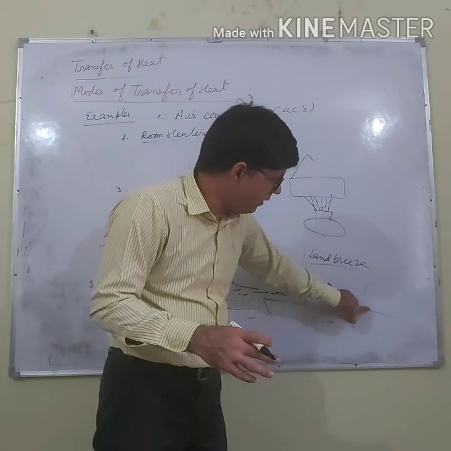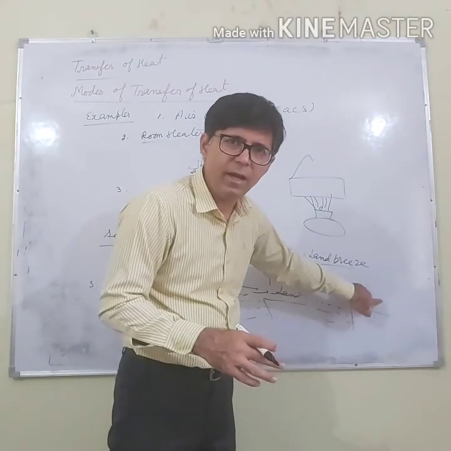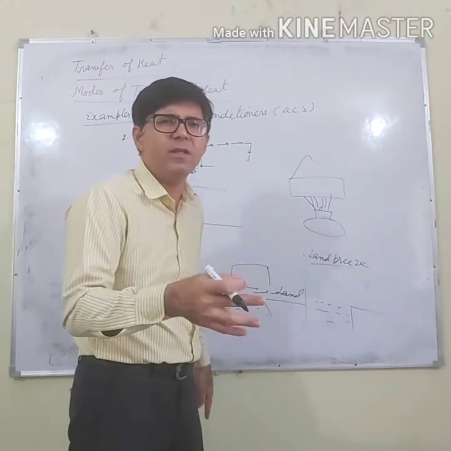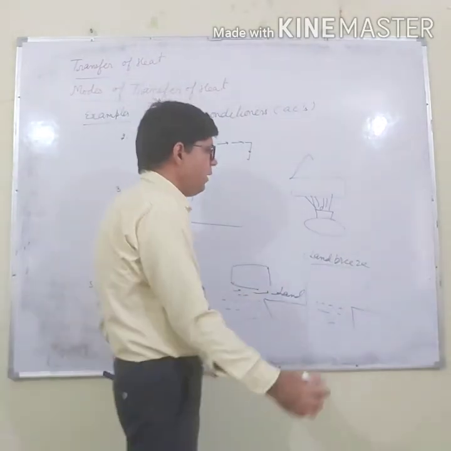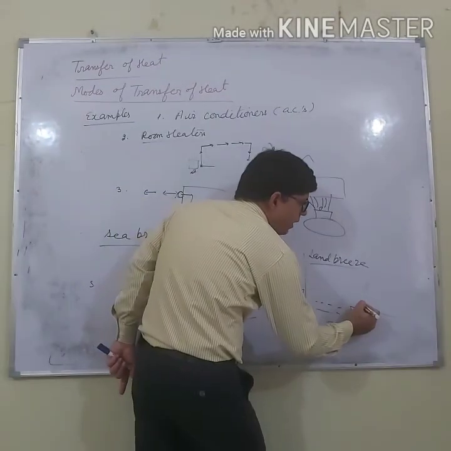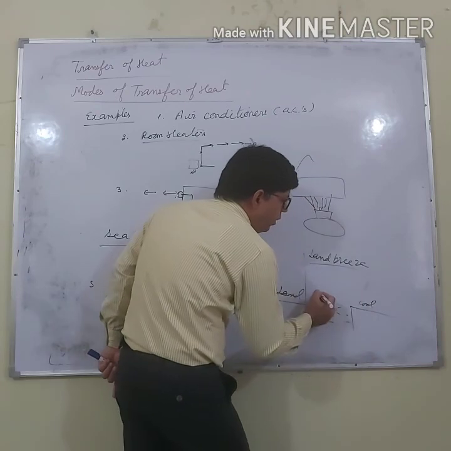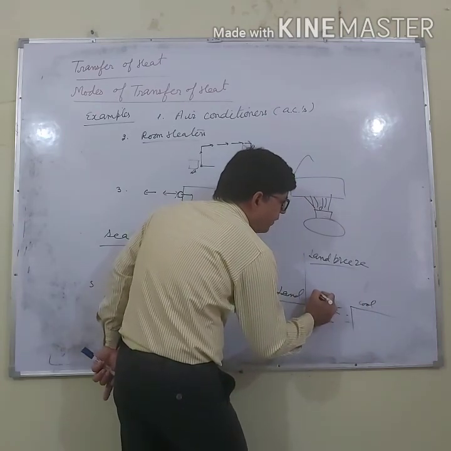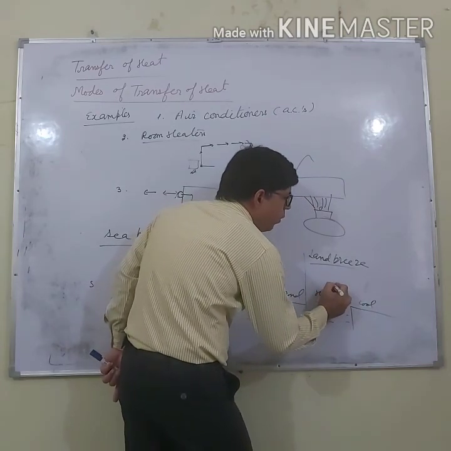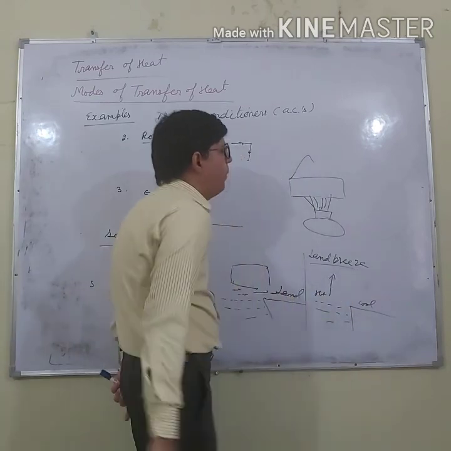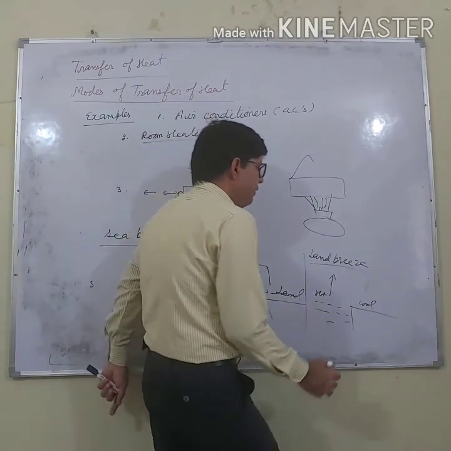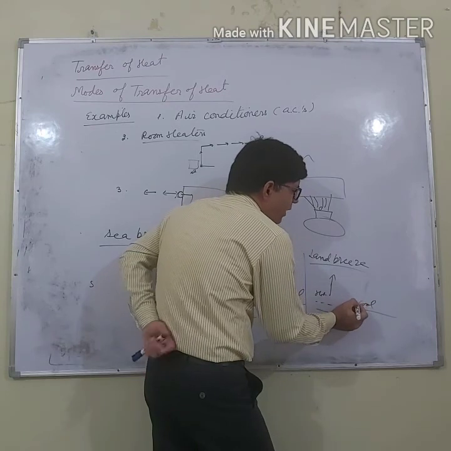Whereas after evening there is no sunlight, so the land becomes cold within a small time. So the air above the land is cool, whereas the air above the sea is hot. Hot air will rise up.